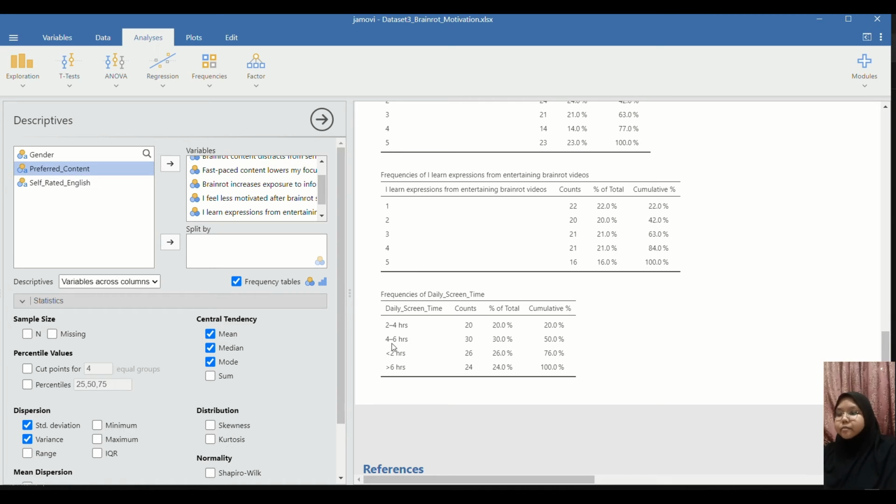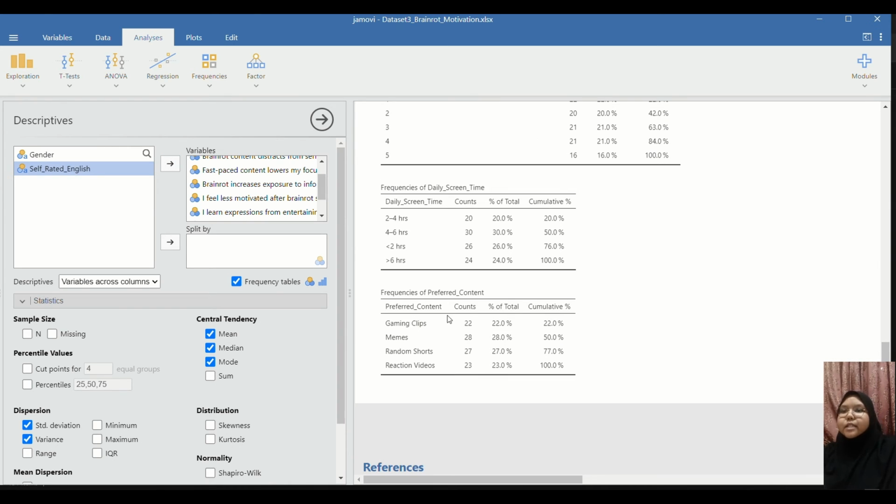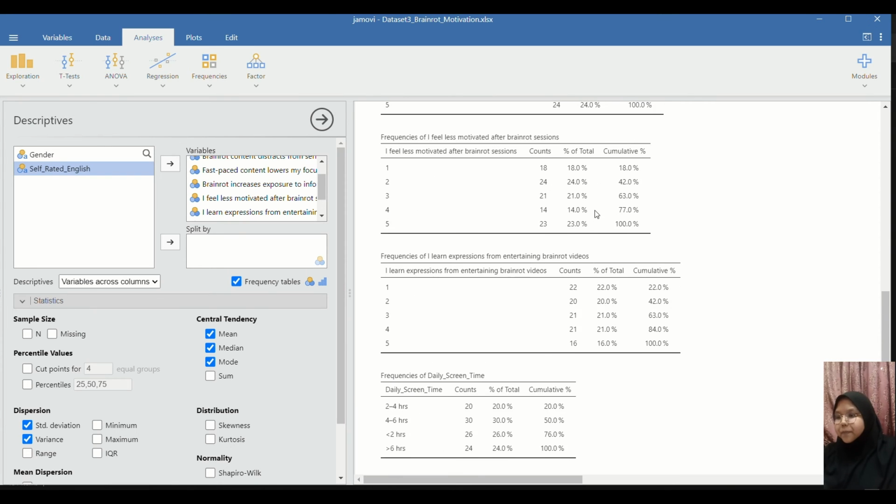It is shown that most of the participants have less than 2 hours of daily screen time, a whopping 26%. Like for the lowest is actually 2 to 4 hours. The highest is actually 26%, which is less than 2 hours screen times. And while close in numbers with other items, okay, for this one is actually for the other content, the preferred content variable is the second frequency I will be talking about, which is this one. For preferred content, the highest is actually memes with a total of 28%, even though the numbers are actually very close to each other in terms of percentage and counts.